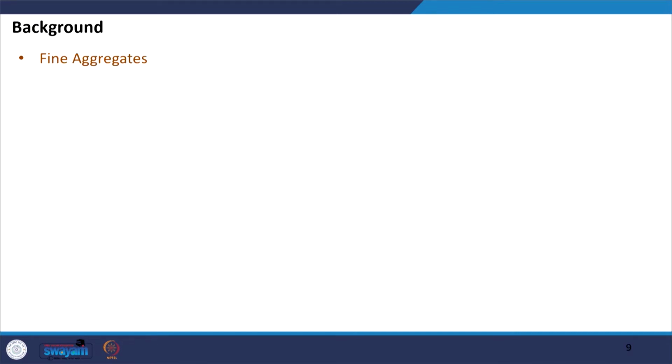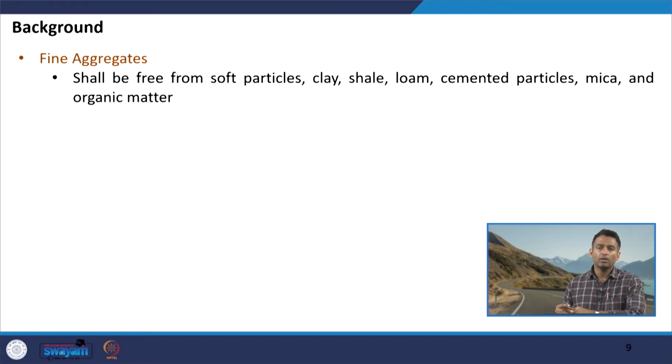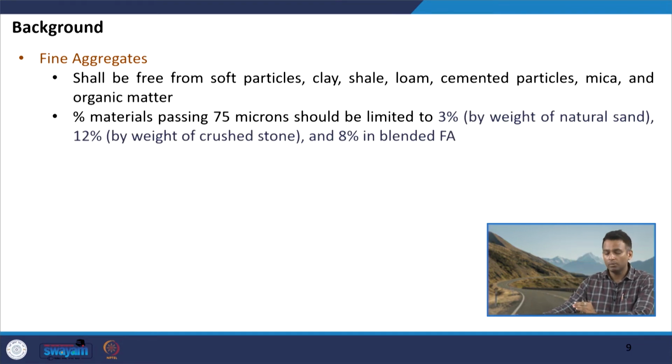Similarly, there are guidelines for fine aggregates. Fine aggregate material should be ideally free from the presence of organic materials and large amount of clay materials, because the presence of these materials can harm the durability of the concrete mixture. So, there are limits available on percentage passing 75 micron sieve.